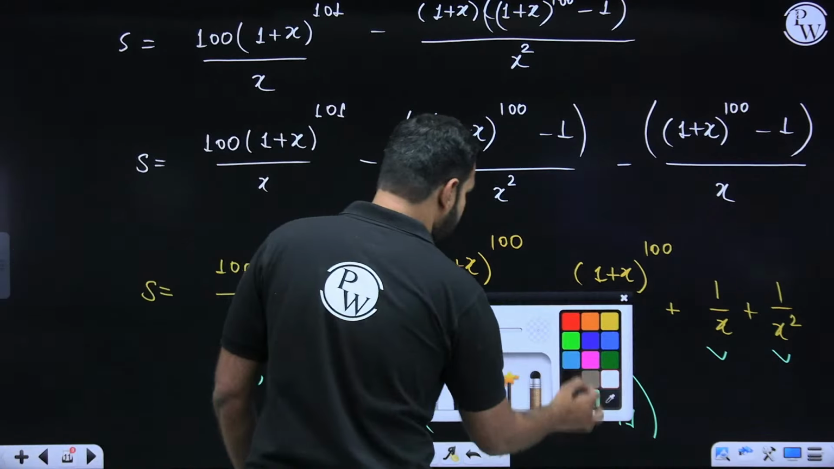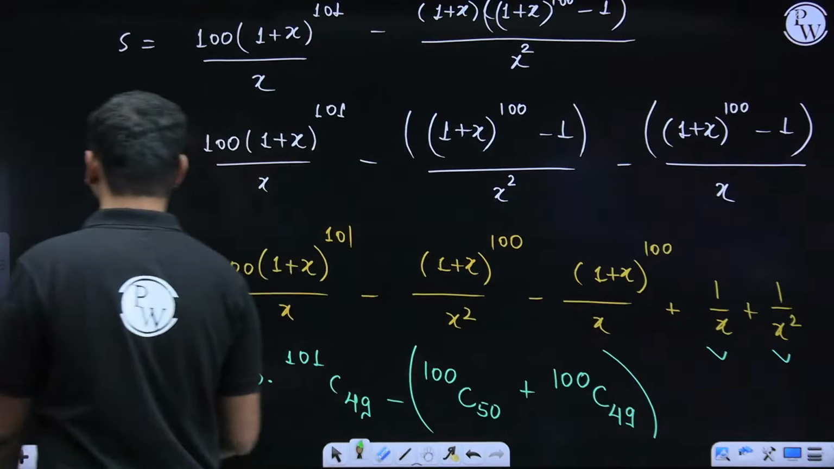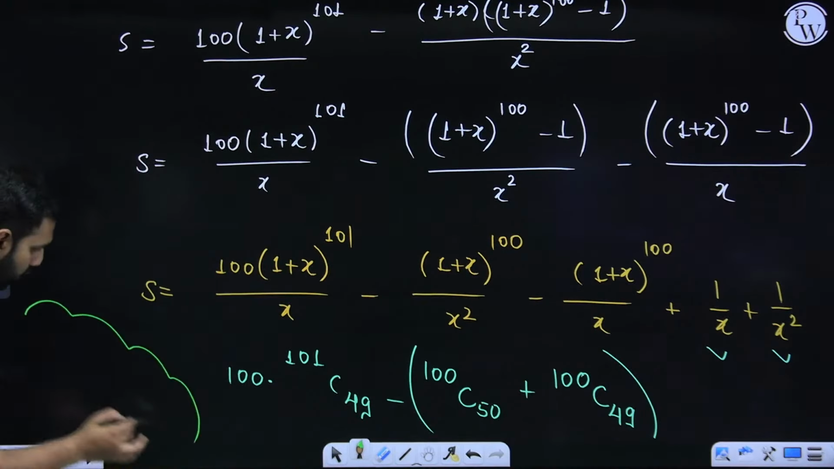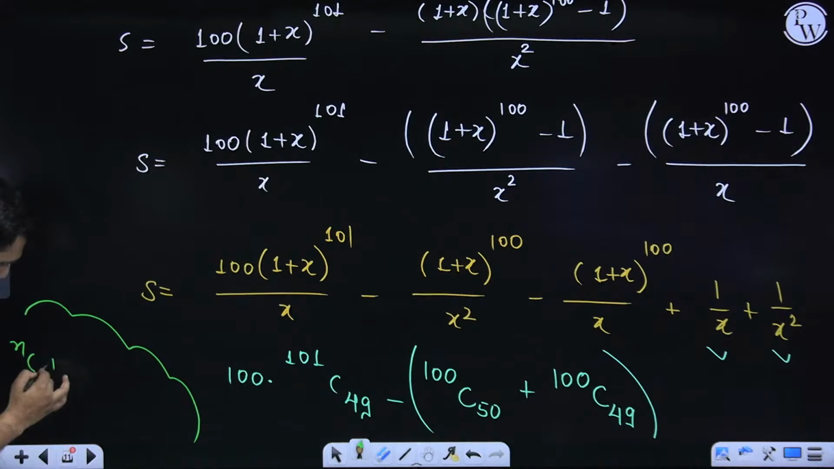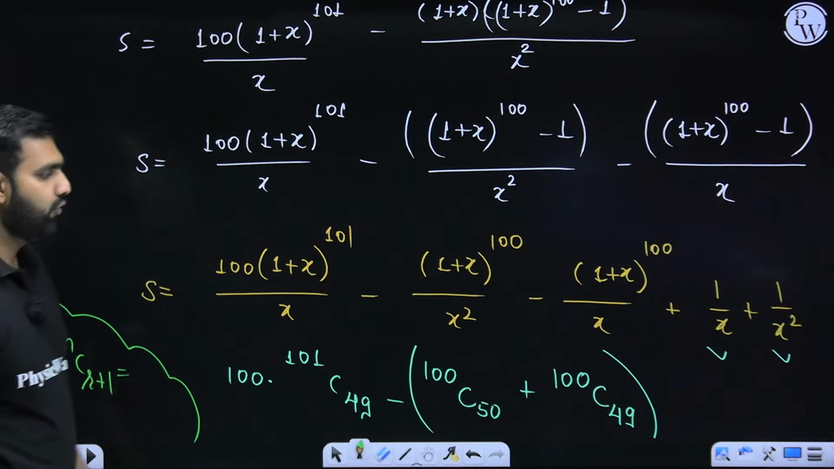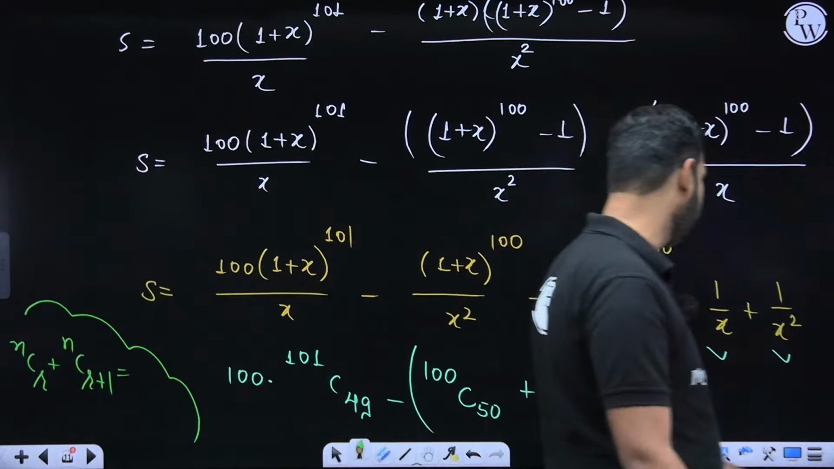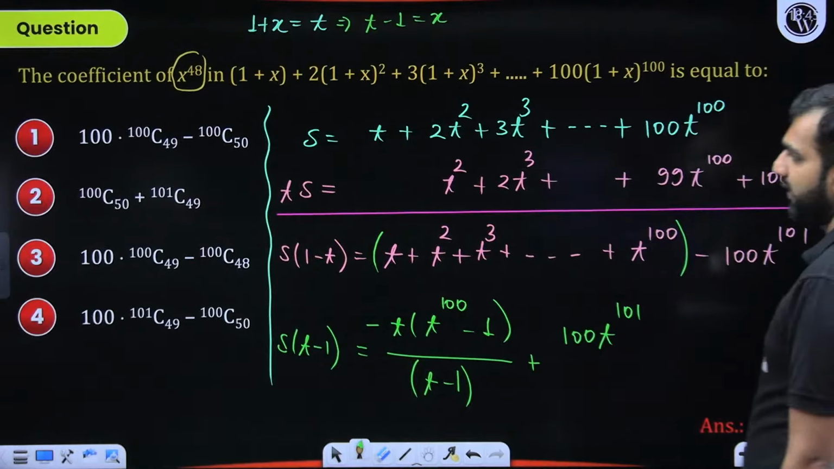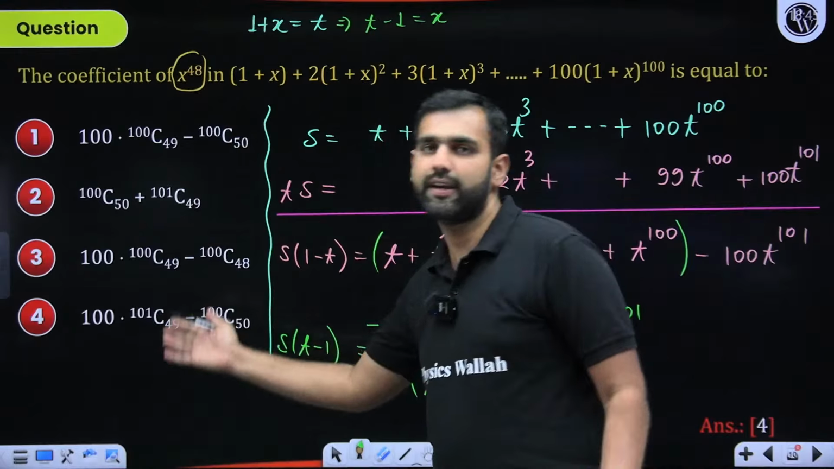Do you remember that formula we have been discussing many times? If I could write it here, I hope you must have remembered nCr plus nCr+1. Do you remember the identity? And if you use that identity, if you use that formula, your job is done, your question is done, and with that you can mark the correct option.